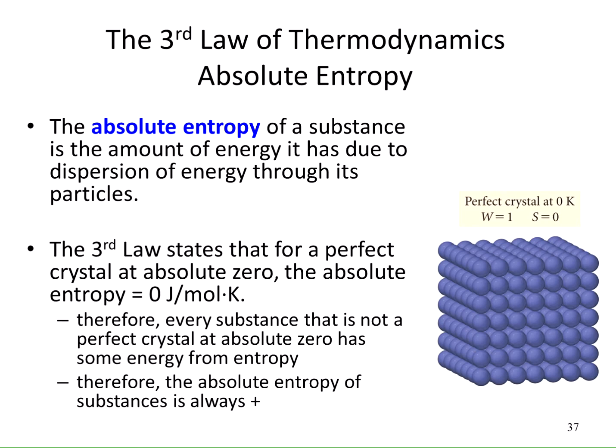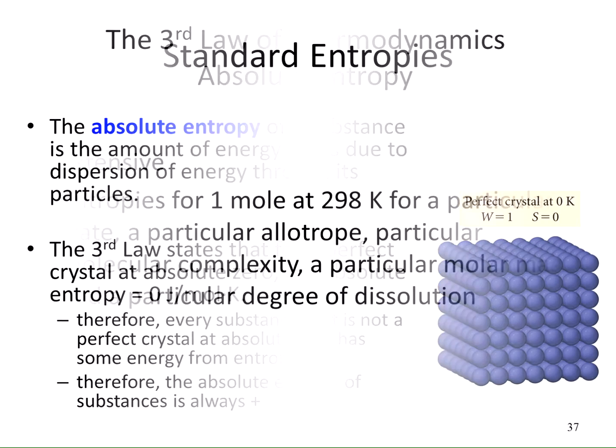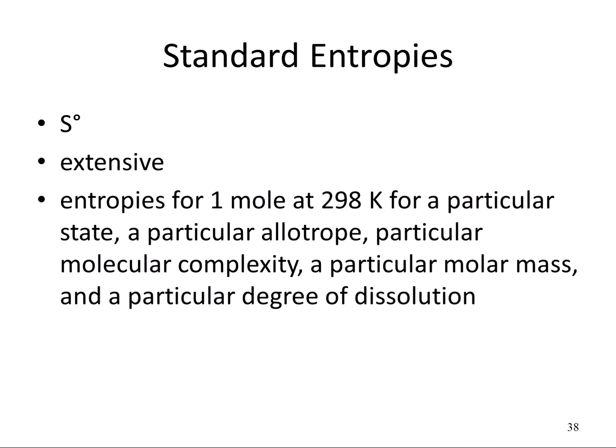So every substance that is not a perfect crystal at absolute zero has some energy from the entropy. Therefore, the absolute entropy of a substance is always positive. Standard entropies are represented by capital S, and these are extensive properties. And these entropies are for 1 mole at 298 K for a particular state, a particular allotrope, a particular molecular complexity, a particular molar mass, and a particular degree of dissolution.